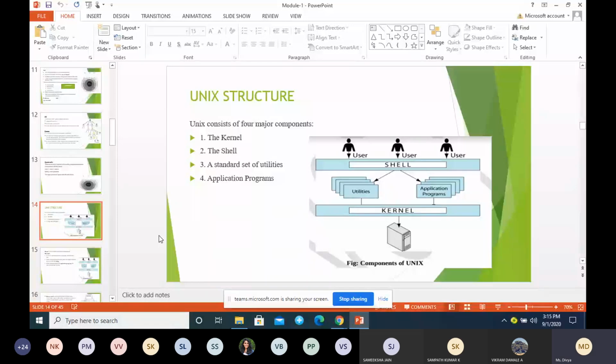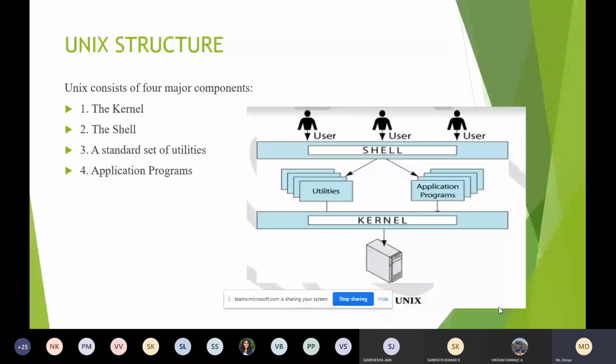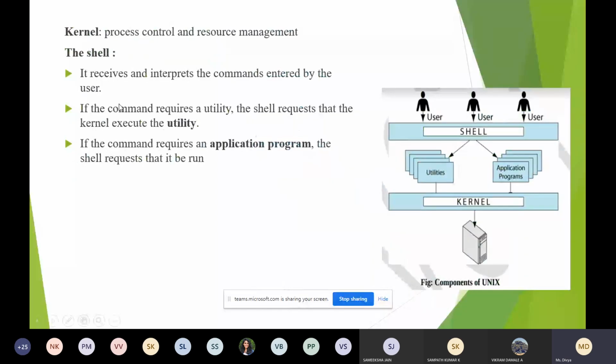So the next topic is Unix structure. This is almost the same as the previous one, whatever you have studied about kernel and shell. In Unix structure you will be explaining 4 components: kernel, shell, utilities and application programs. You have already studied the kernel and shell in the previous topic, in architecture. The same thing, whatever you have studied, you can write even here.